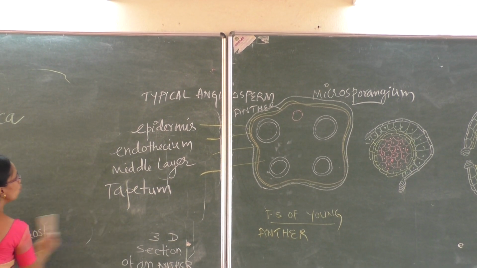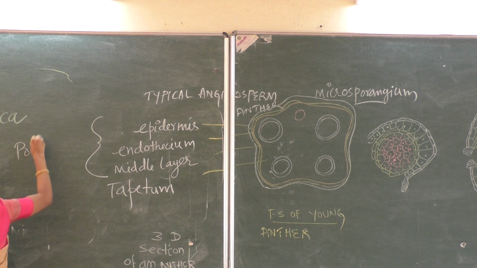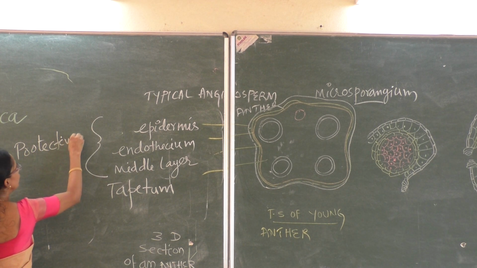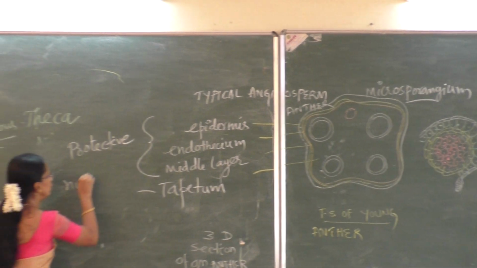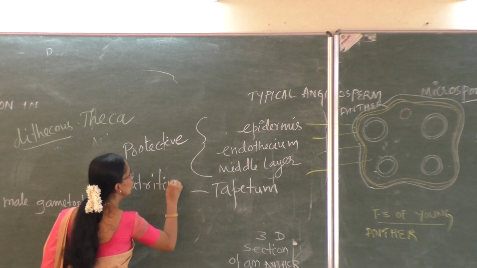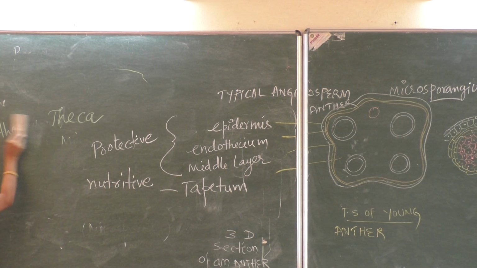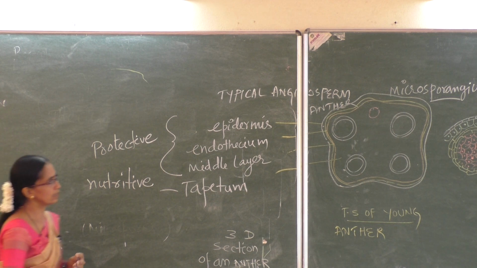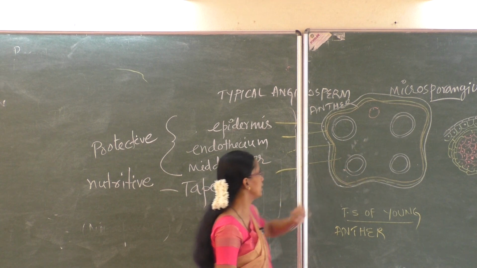Among these, the outer three are protective in function. The inner one is nutritive. It supplies nutrition for the developing pollen grains. Where are the pollen grains? Pollen grains are inside the microsporangium.